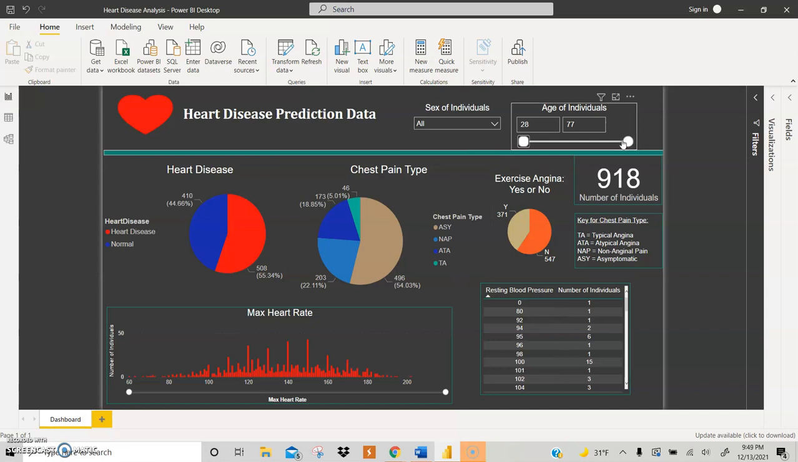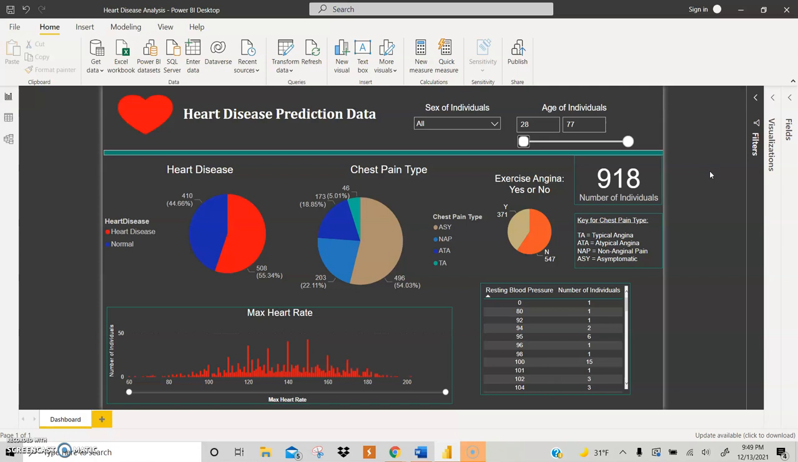What I wanted to do with this data set was see if there was any correlation between heart disease and the sex of the individuals, or the chest pain type, or the age, or if they exercise and have chest pain, or the heart rate, or if the resting blood pressure plays a factor.